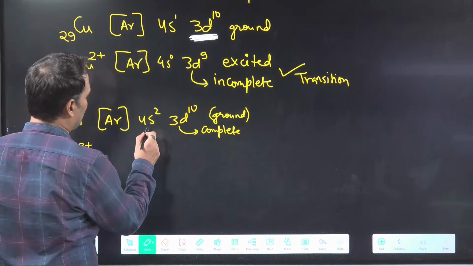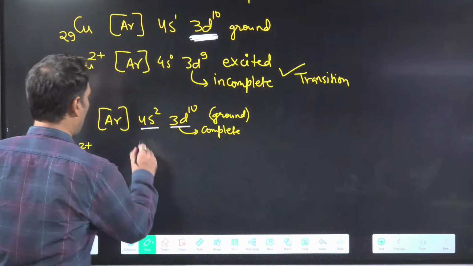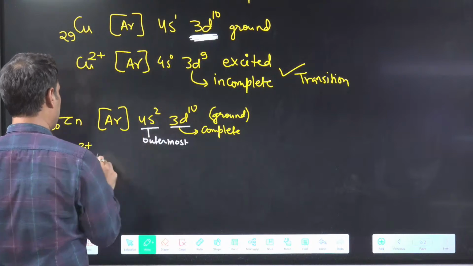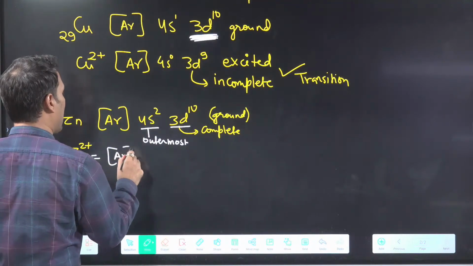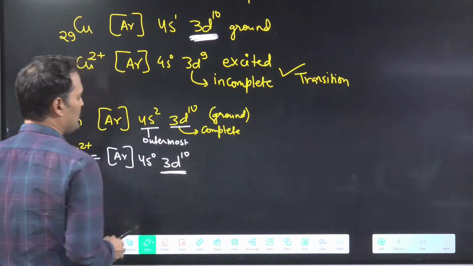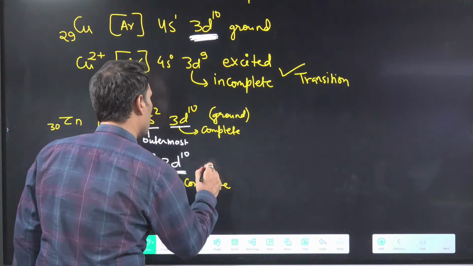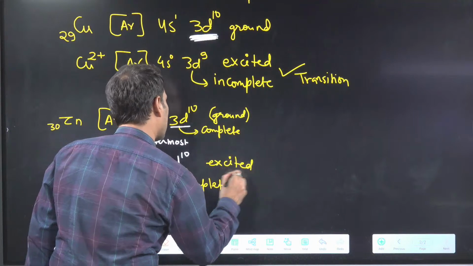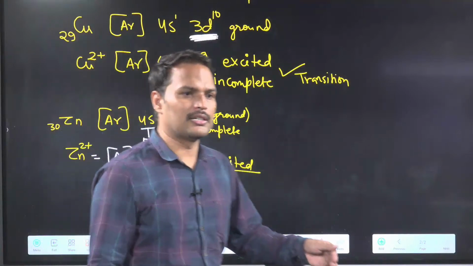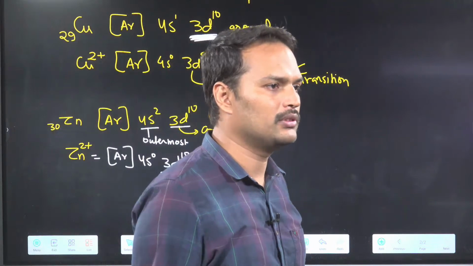So where will you remove the electron from? From 4s or 3d? Outermost, from 4s. So I will get the configuration argon 4s0 3d10. So what do you see here? In excited state also the configuration is complete. Can you see this point? Ground state complete, excited state complete. Now what? Not a transition element.